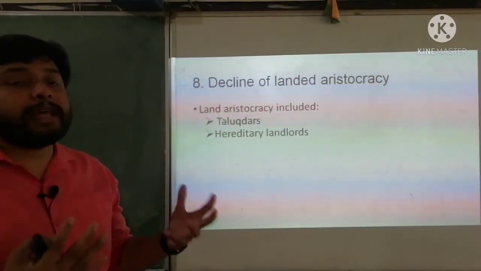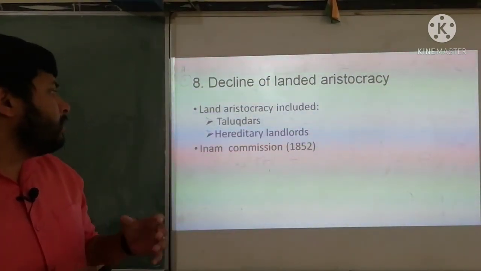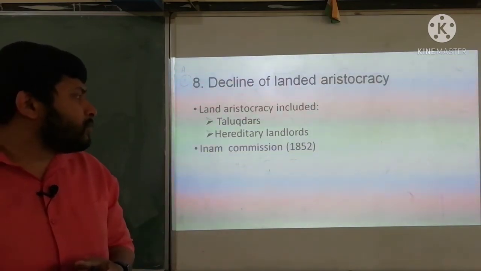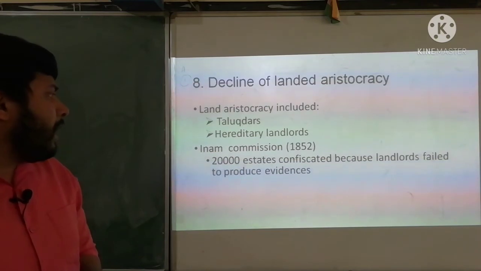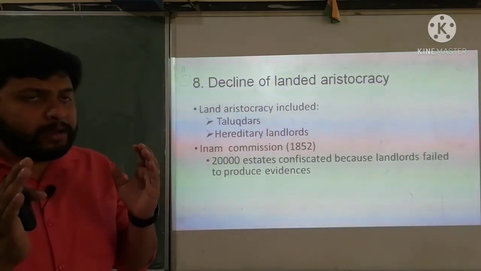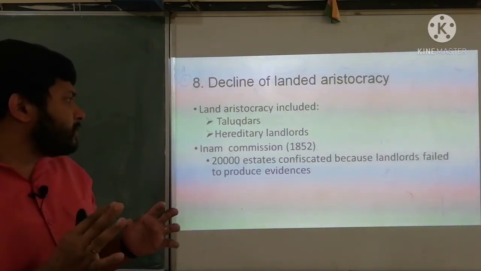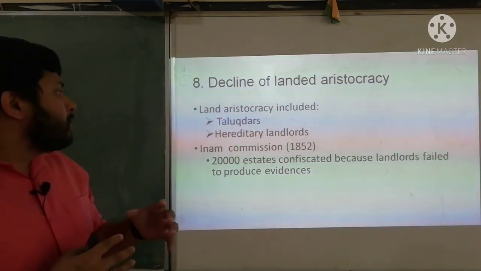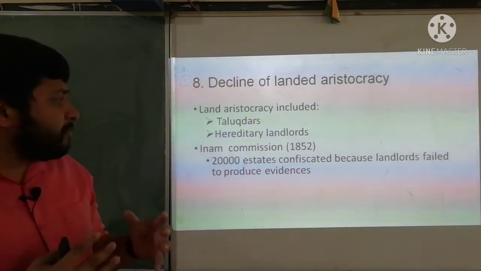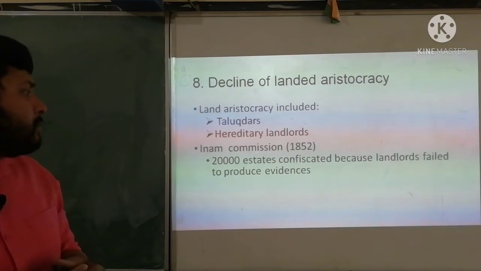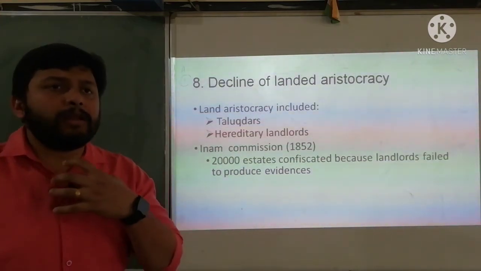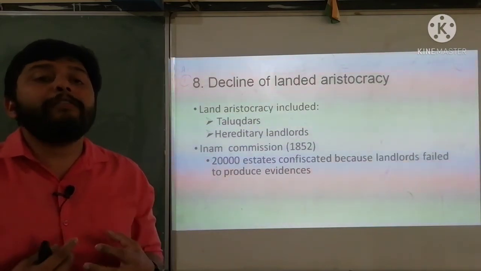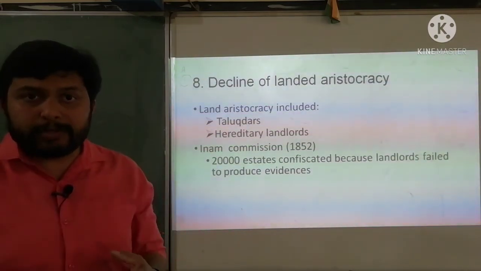They lost their land, and there was an Inam Commission implemented in India by 1852. According to the policies of the Inam Commission, 20,000 estates were confiscated because landlords failed to produce evidence. Suppose I am the owner of a land; I must have certain documents which prove that I am the owner.